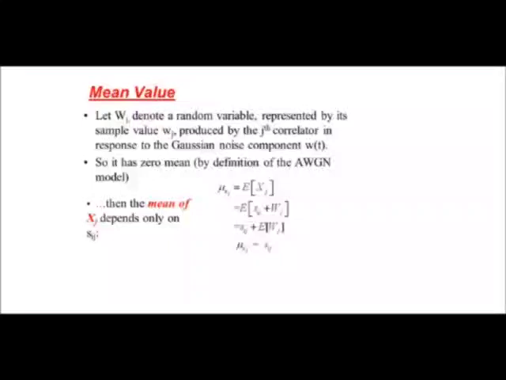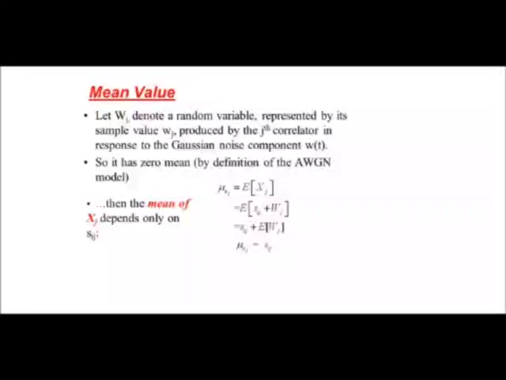Then the mean of xj can be computed as mu xj is equal to the expectation of xj, where xj is sij plus wj. So sij is the signal component and the expectation with respect to wj is the Gaussian random process.